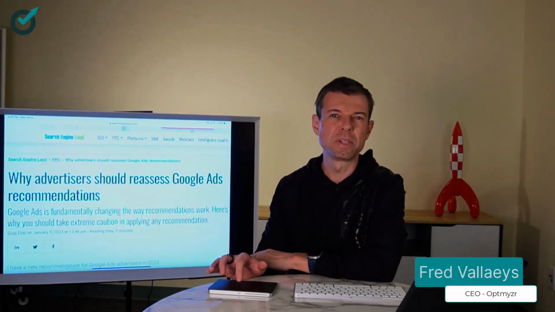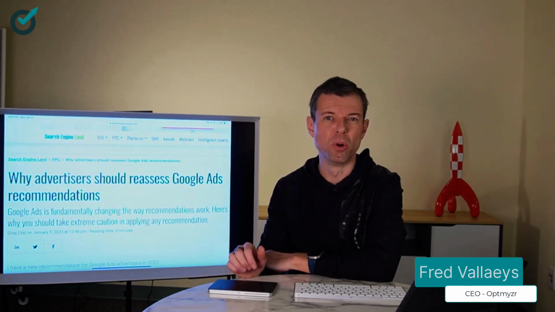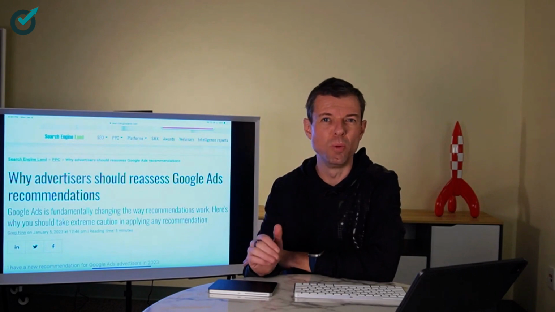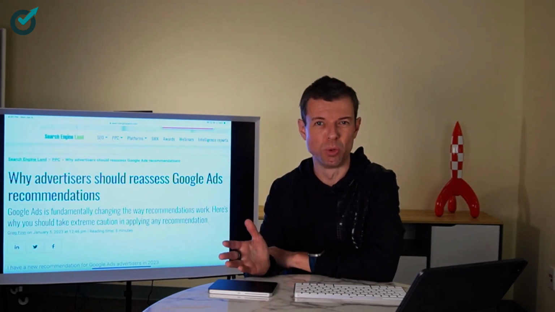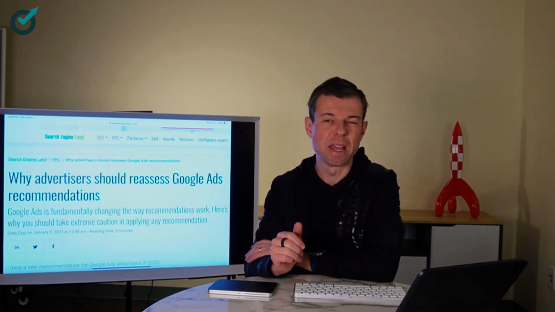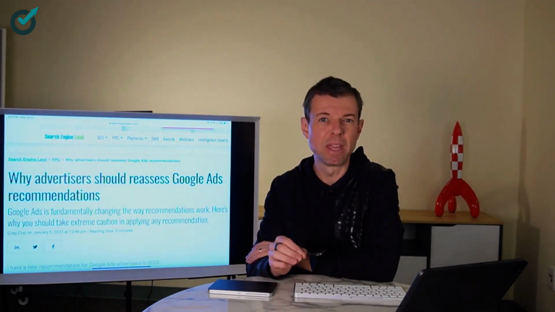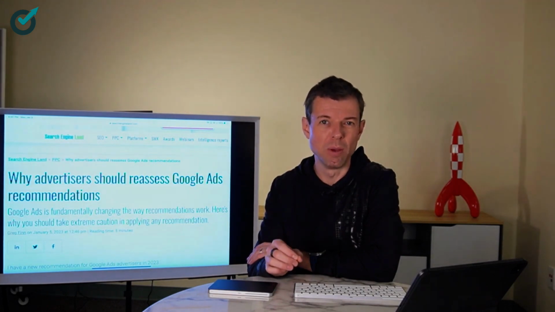Google announced that they are changing how automatically applied recommendations will work for deduping keywords. Here's why this is important. If you're an advertiser who has previously said that Google could dedupe your keywords automatically on your behalf, Google is now changing the rules for how they will define what is a duplicate keyword. In the past, a duplicate had to be the same match type. Going forward, they will also consider the same keyword text in different match types to be an equivalent keyword.